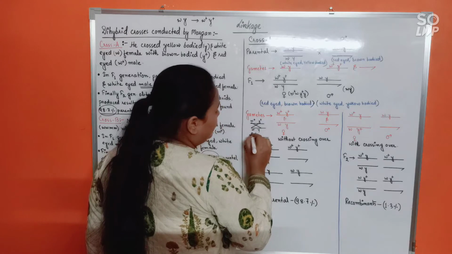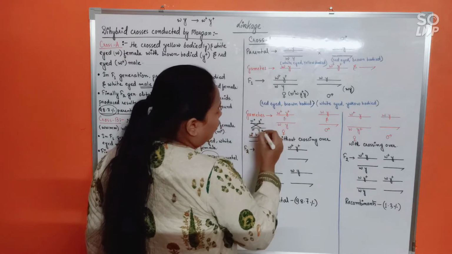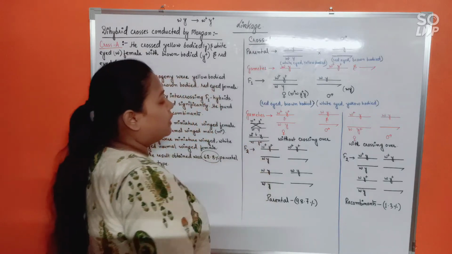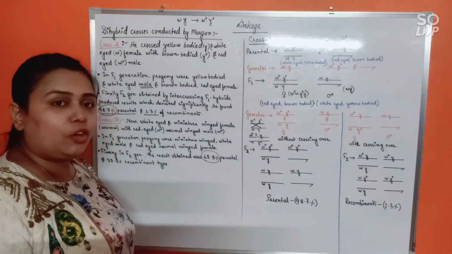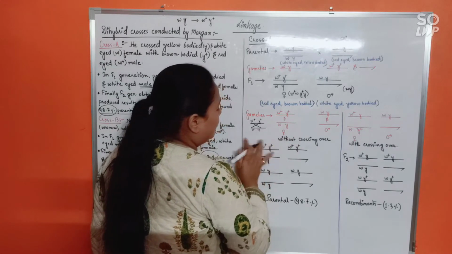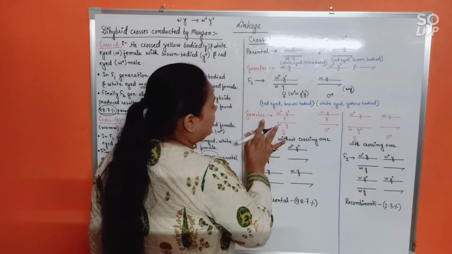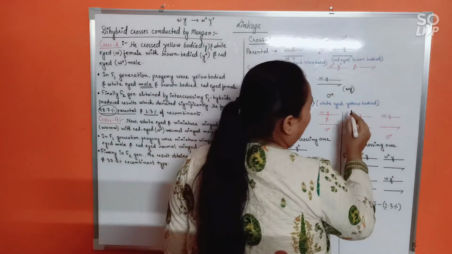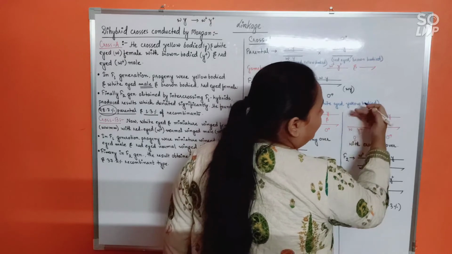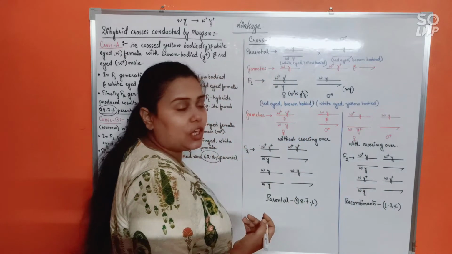Here W plus, this will go here, so Y and WY plus. This will be the combination after crossing over, isn't it? So if crossing over takes place, in that case, the gametes that can be produced will be W plus Y and WY plus. They have exchanged genetic material among each other.